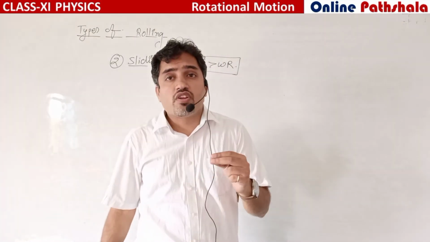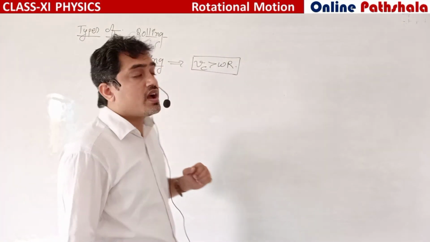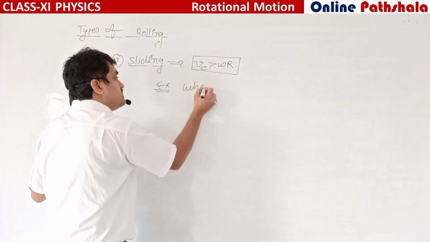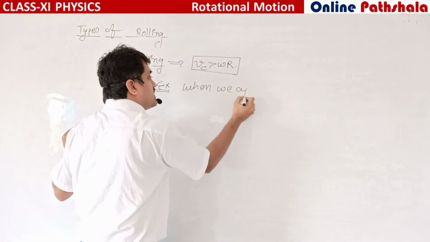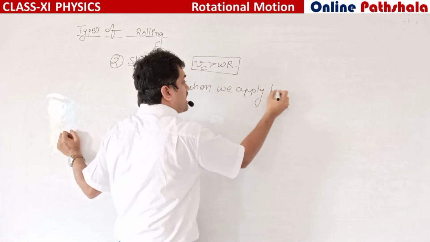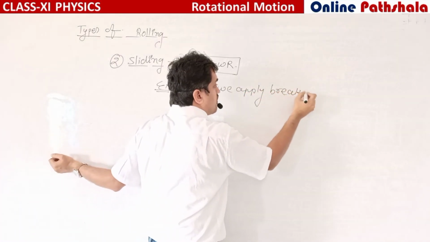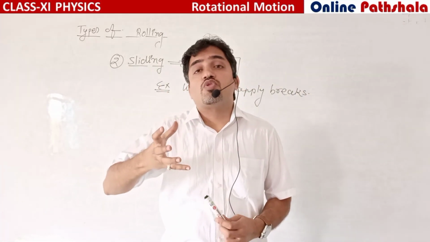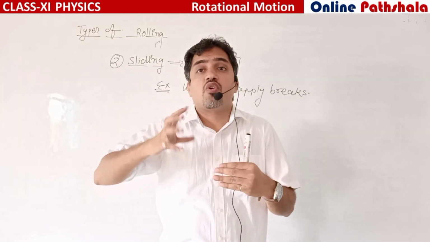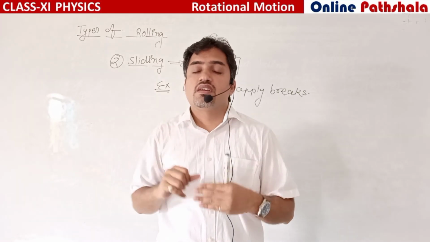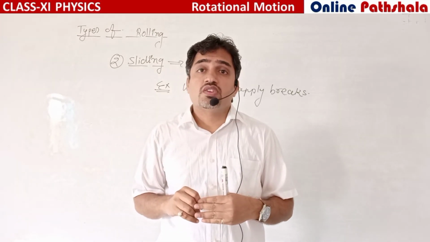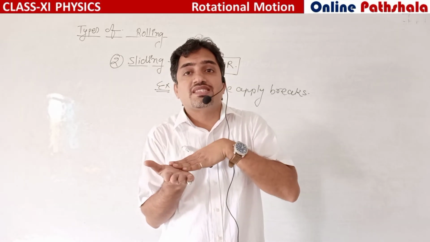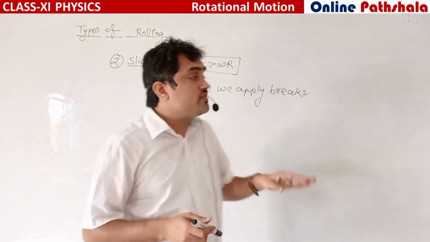When the velocity for the translatory motion is greater than omega r, we can take an example. When we apply brake, what will happen? Only the rotational motion will decrease. The velocity omega will decrease, but Vc cannot decrease. So in this case our tire will slide on the surface. It is a case of sliding.